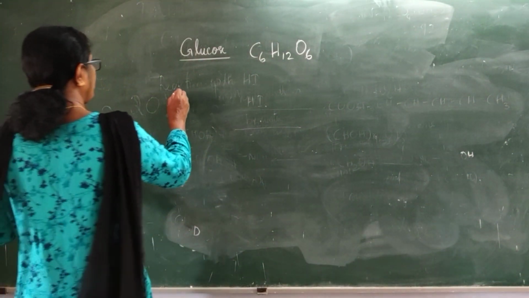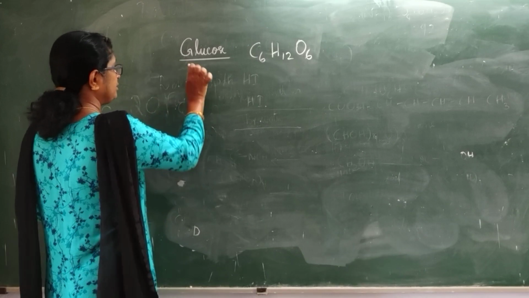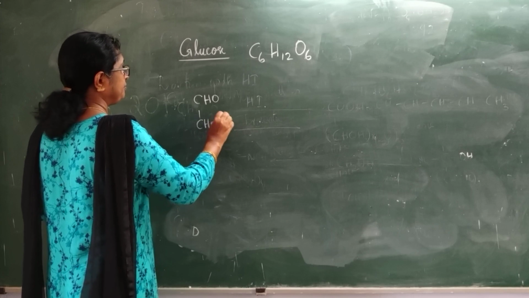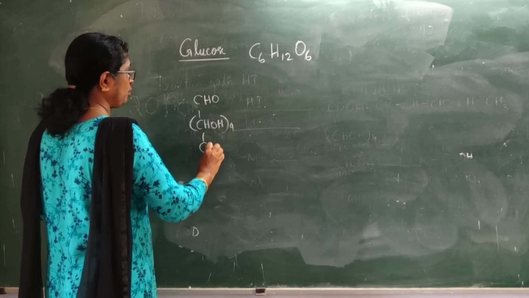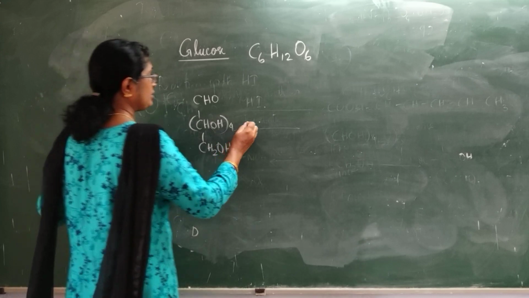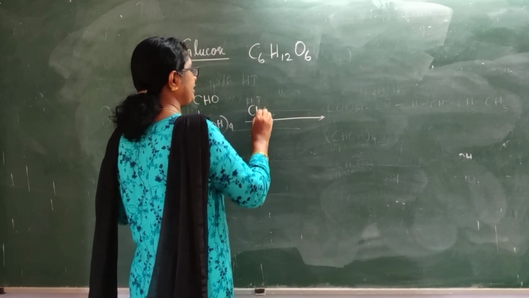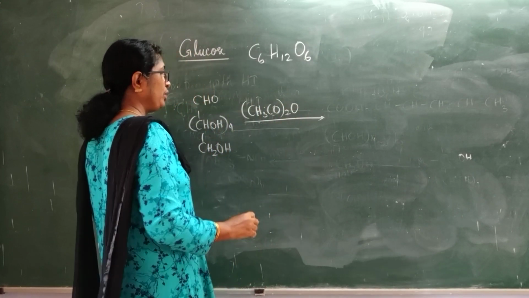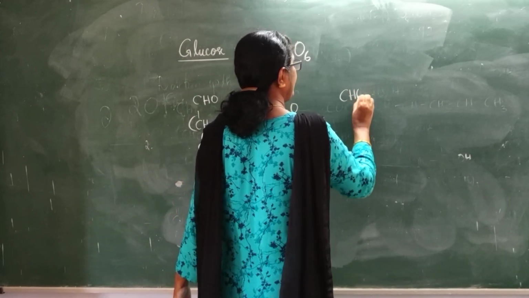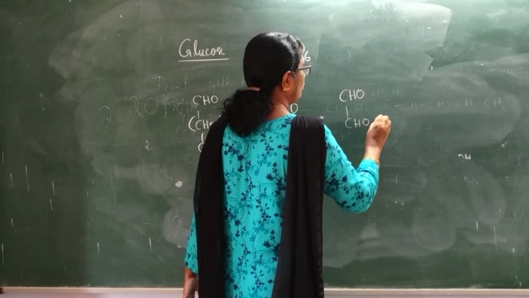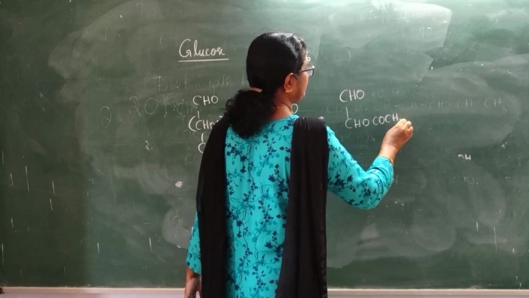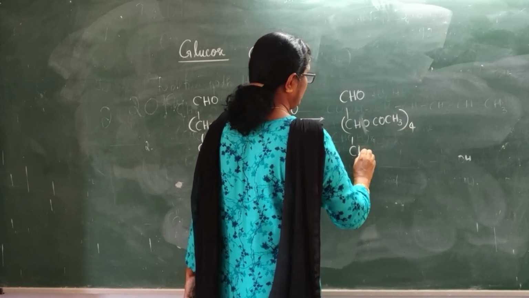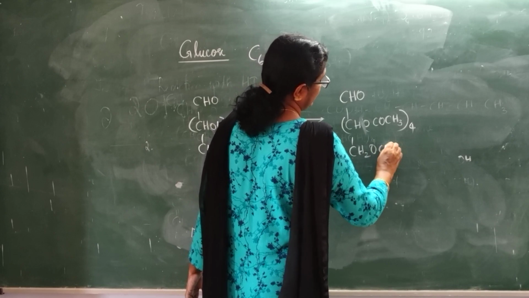Okay, so glucose: CHO, (CHOH)4 and CH2OH. When this is treated with acetic anhydride, (CH3CO)2O, you get a pentaacetyl derivative: CHO, (CH(OCOCH3))4, CH2OCOCH3.